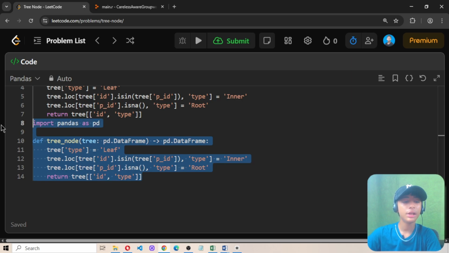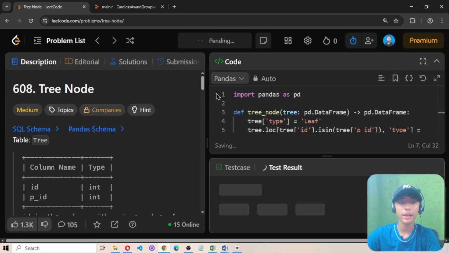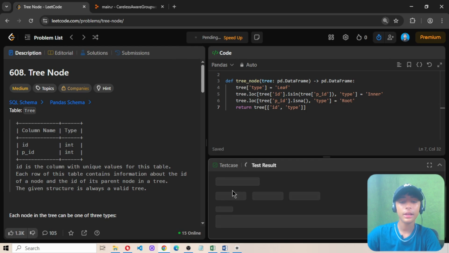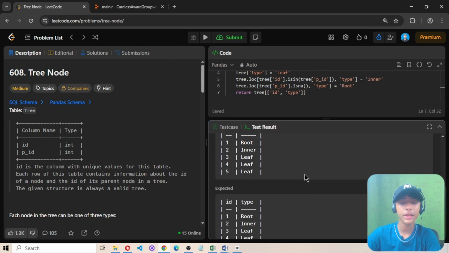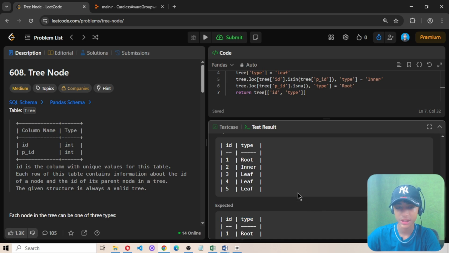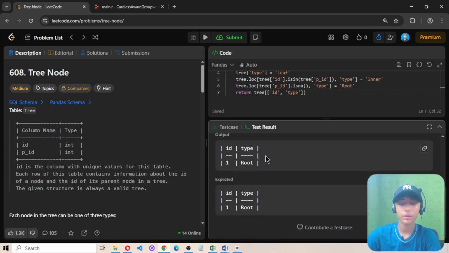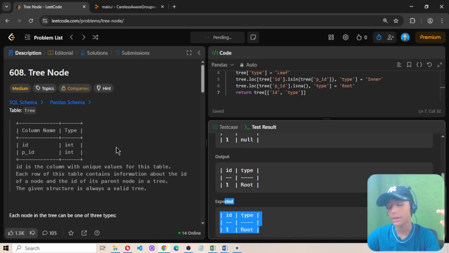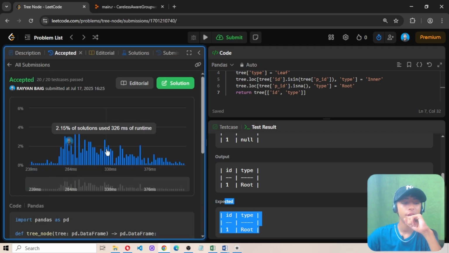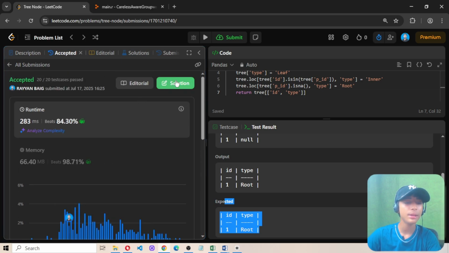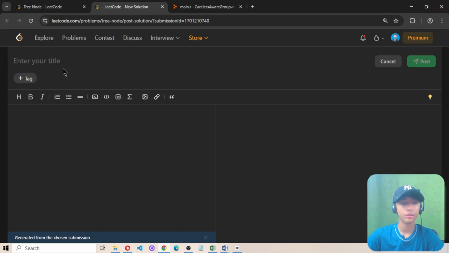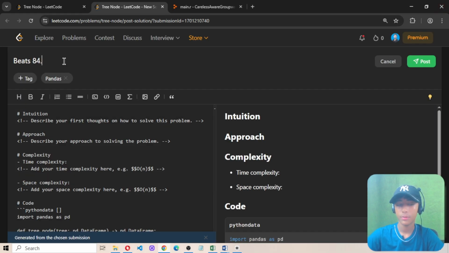Perfect. Now we have written all the code, and the last thing is to run this code. When I run this code, the run has been accepted. In case 1 the expected output is this, and my output is also the same. In case 2 the expected output is also this, and my output is the same, meaning id is 1 and type is root. The last thing is to submit this code, because submission is very important. When I submit this code, the submission has also been accepted, and I beat 84.30% of people. So let me post this solution, so you can copy it easily.